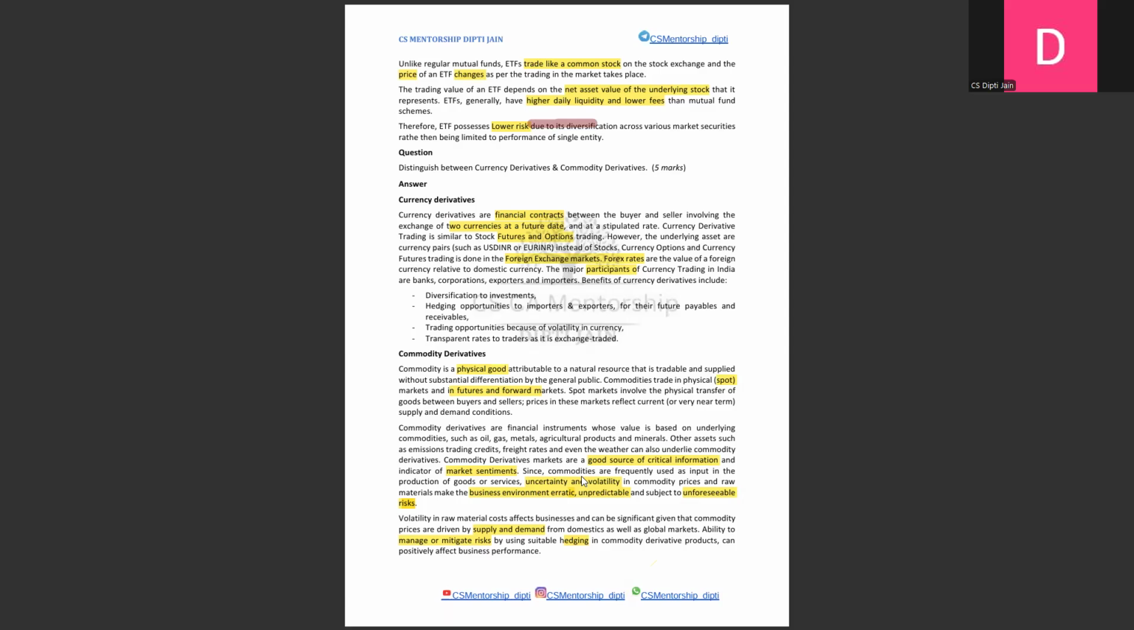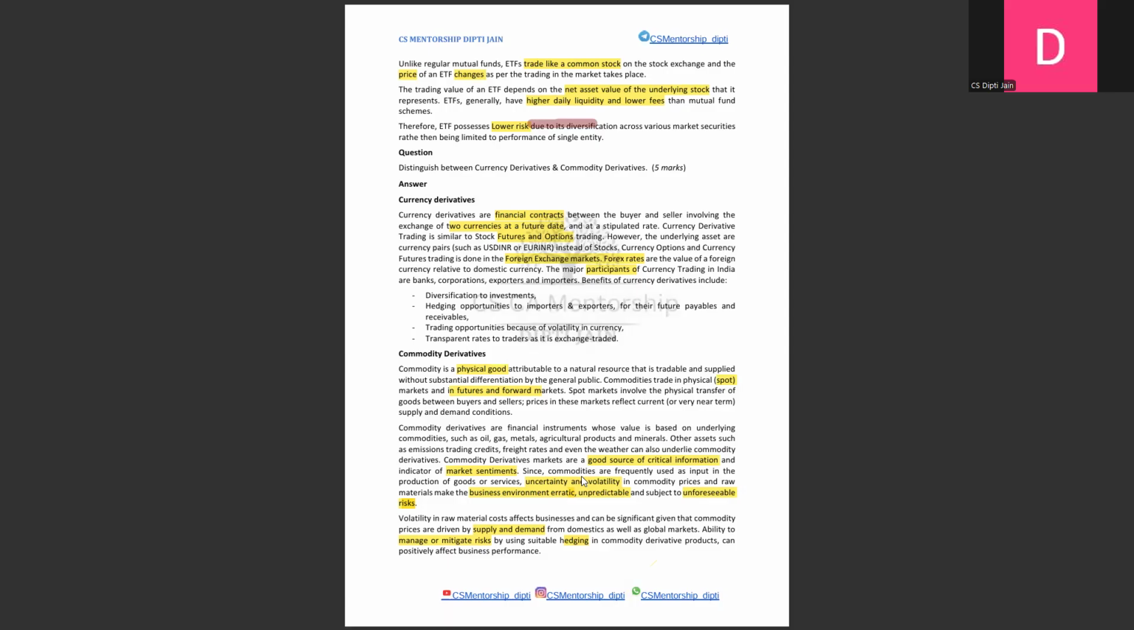Now, commodity derivatives deal in physical goods. Trading can be done in a spot market, futures market, or forward market. The spot market reflects the current price. Simple, like the way I am saying it, this is how you have to write the answer. But how I am using the keywords, those should be highlighted in your answer.